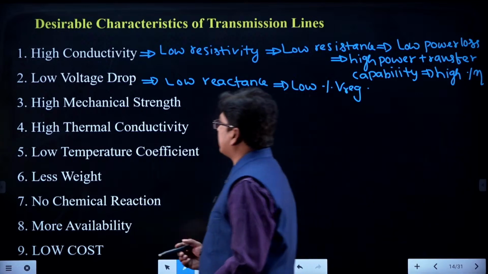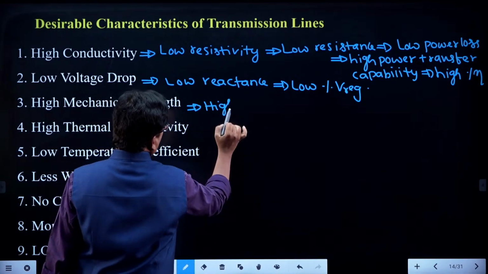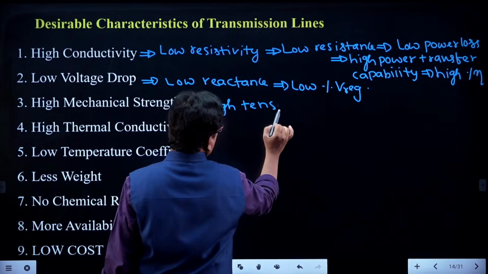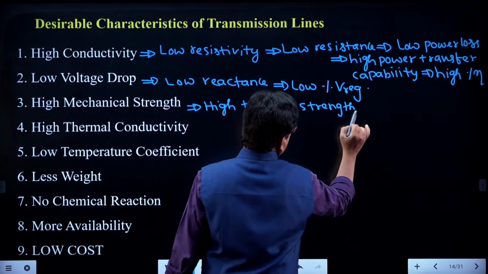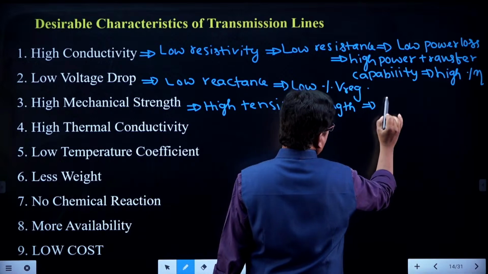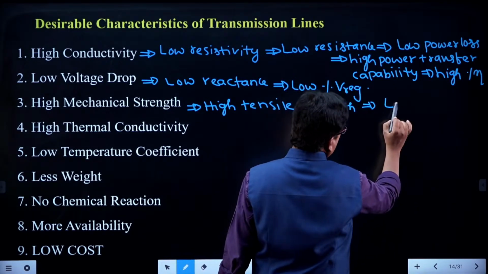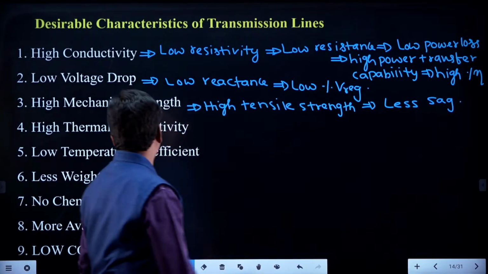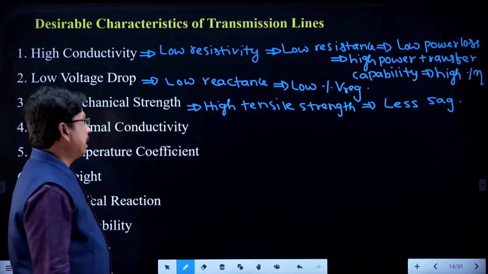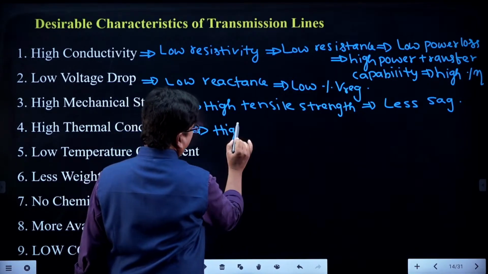And high mechanical strength, it should have high tensile strength. When tensile strength is very high, sag will be less. And high thermal conductivity, so temperature it has to transfer, we can say high heat transfer.